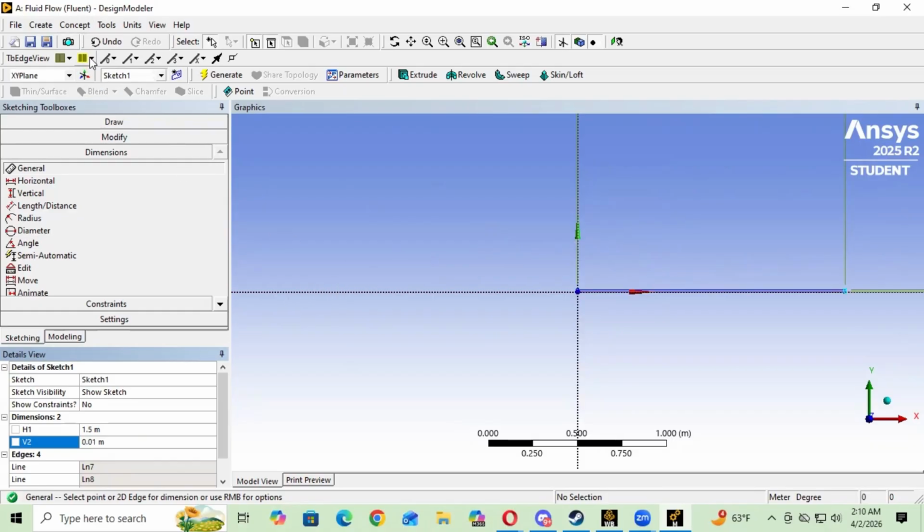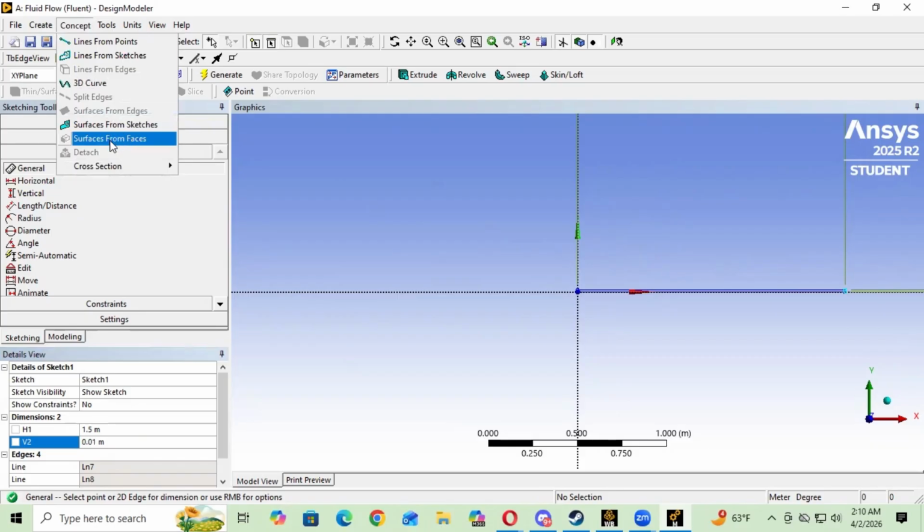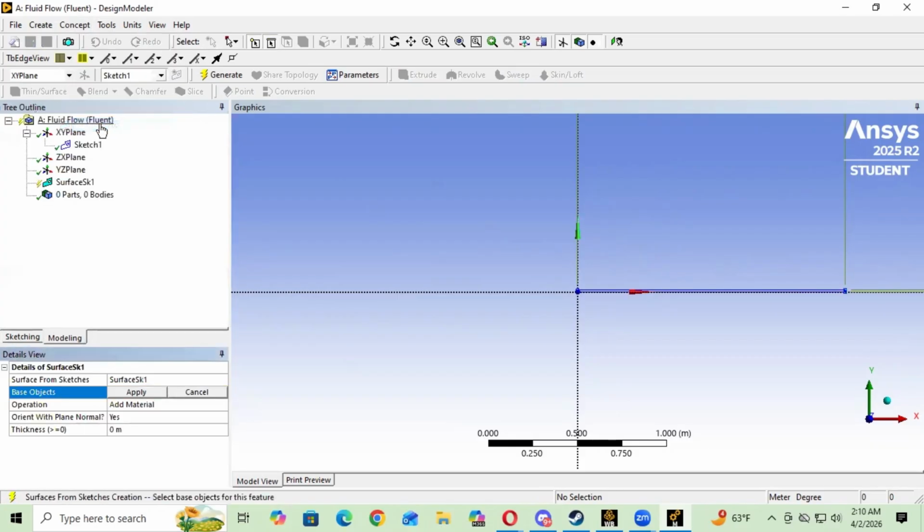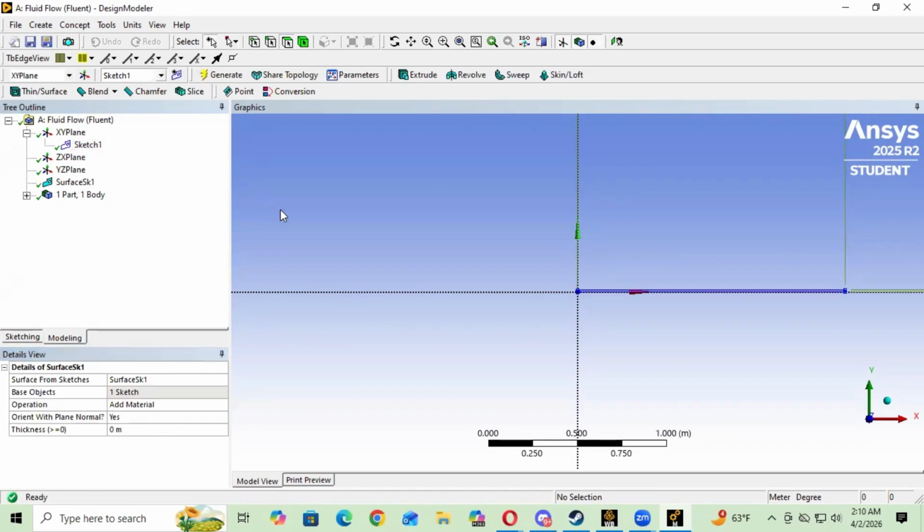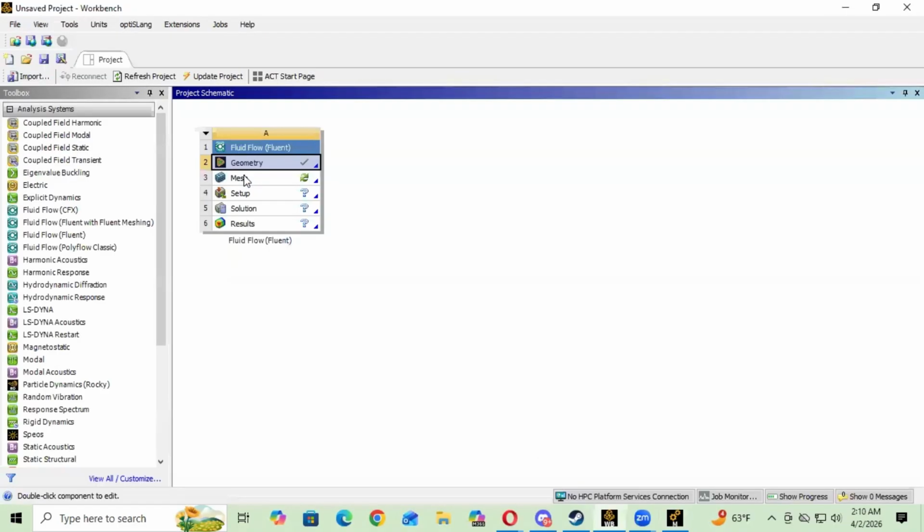Okay, so now that we have this, we're going to go to concept, and we're going to go from surface sketches, and we're going to click on our sketch 1, apply, and then up here generate. So now that we have this, we're done with our geometry part. So we're going to exit out of here, and we're going to click on mesh. I'm gonna wait till that opens up.